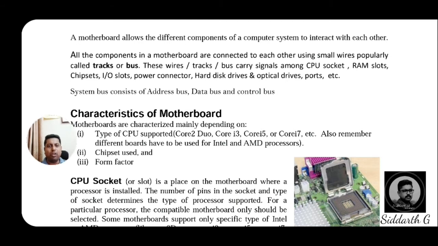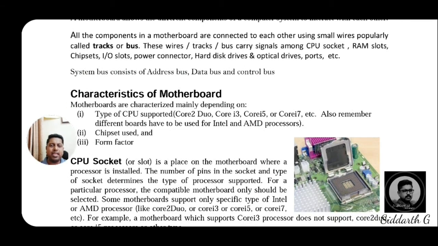Then all the components of the motherboard are connected to each other using small wires properly called tracks or bus. Students, inside the computer, if any devices are connected through a wire, those wires are called tracks or bus. We will call that particular device by its technical name, that is bus or tracks. Okay, next.